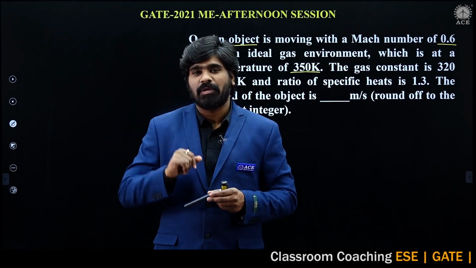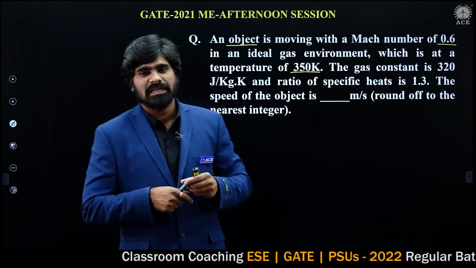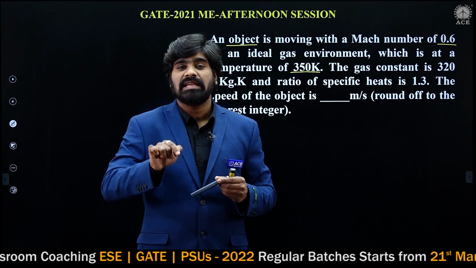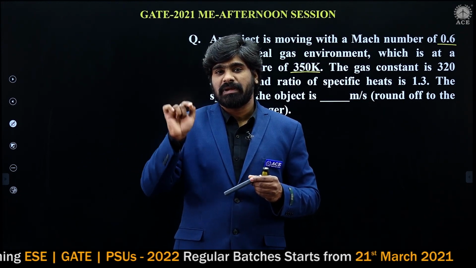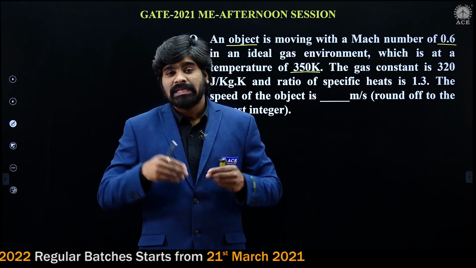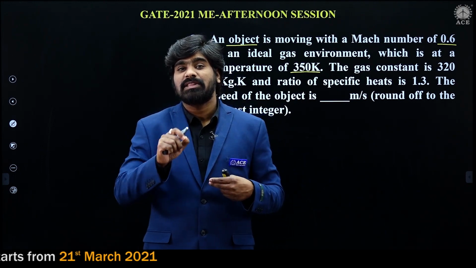I calculated the aircraft velocity. Suppose the aircraft is moving at 1000 kmph, kilometers per hour. What is the air speed surrounding the aircraft? It will be 1000 only.